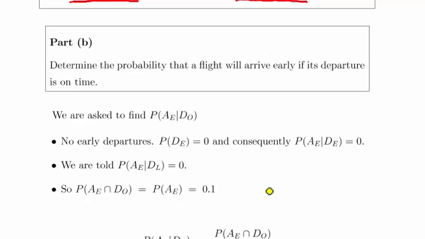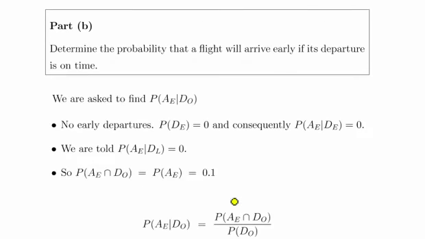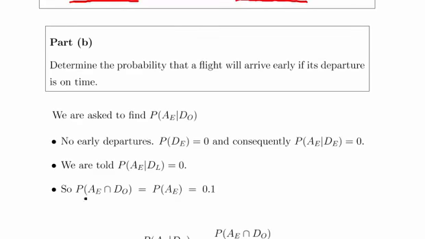If you depart late, you won't arrive on time. So the only way you arrive early is if you depart on time. So what we need is this here. So what we're going to do is set up the conditional probability formula, but this is an important little milestone. That's something we're going to use in our conditional probability formula.